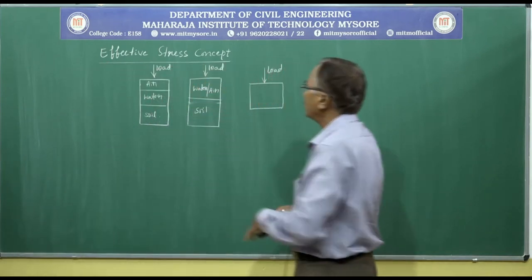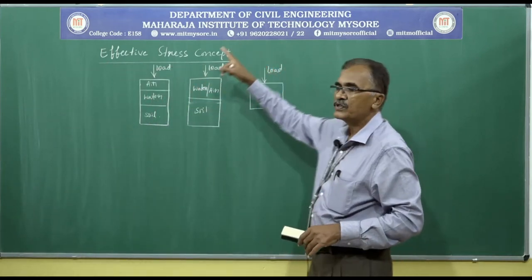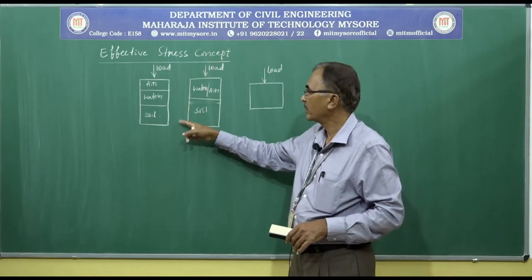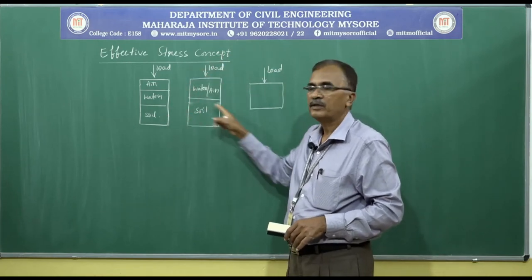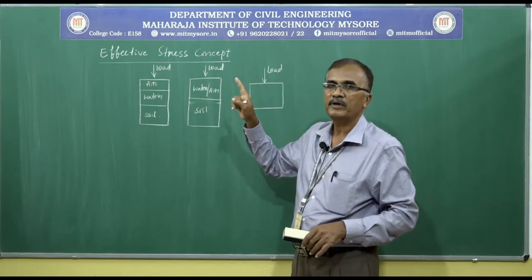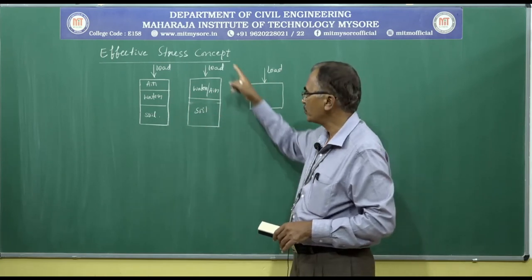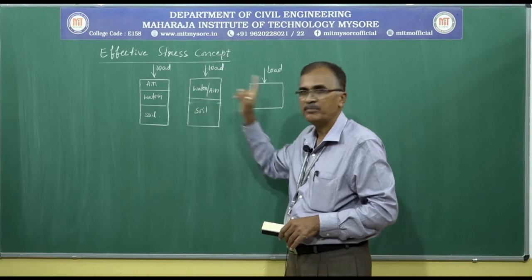To decide the strength of soil, whenever we come across a saturated soil system or a partially saturated system, we should consider both soil and water separately.